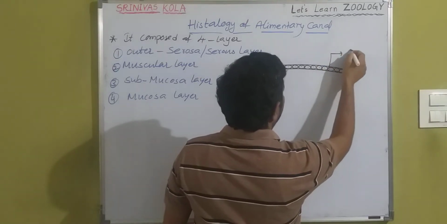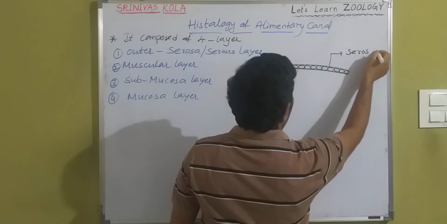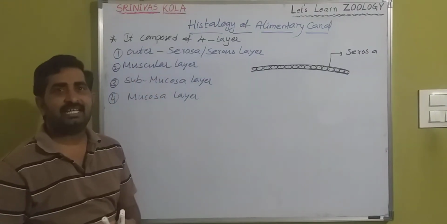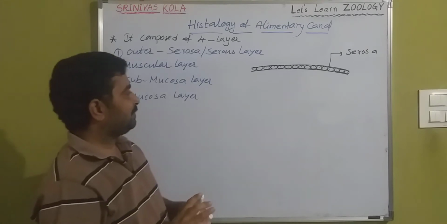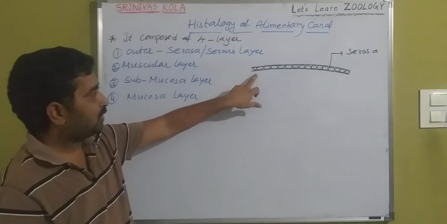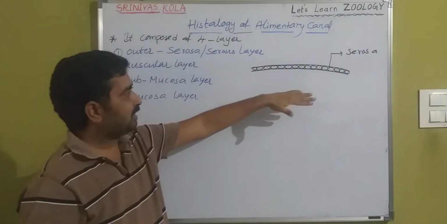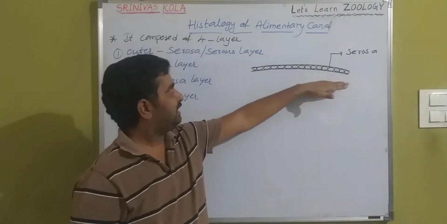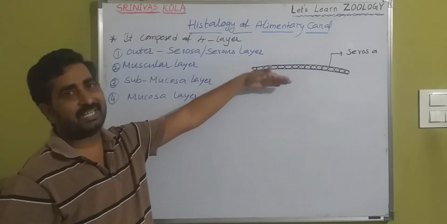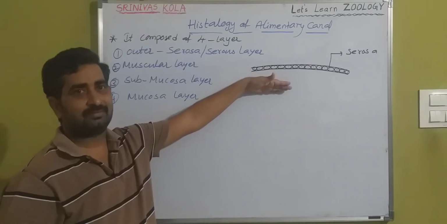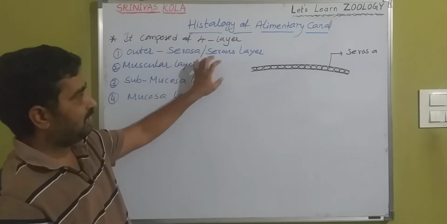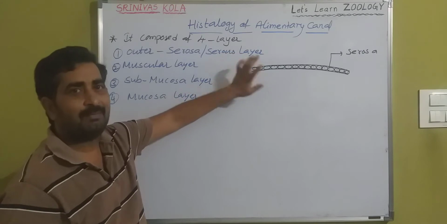Epithelial means epi means upon, thelia means tissue. So just upon, that means the outer surface of the membrane. So it is the parietal membrane also, the peritoneal membrane, parietal membrane. Serous layer or serosa. It is an epithelial membrane.